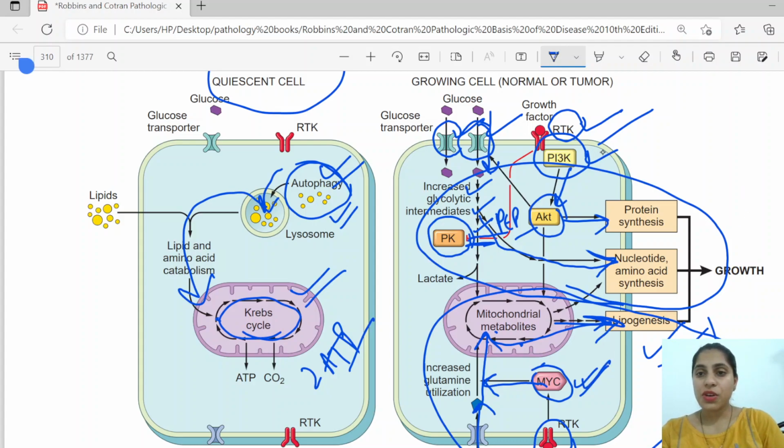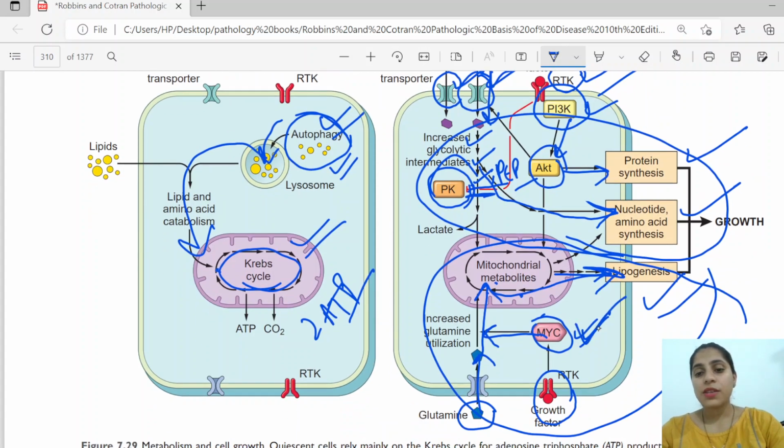In the phosphoinositol 3 kinase pathway, it is increasing the glucose transporters. It is increasing the glycolytic pathway enzyme activities, but it is inhibiting the pyruvate kinase, causing increased intermediates to go towards nucleic acid synthesis, and protein synthesis also occurs. The MYC pathway is causing increased glutamine utilization in mitochondria, and its intermediates are leading to lipogenesis.